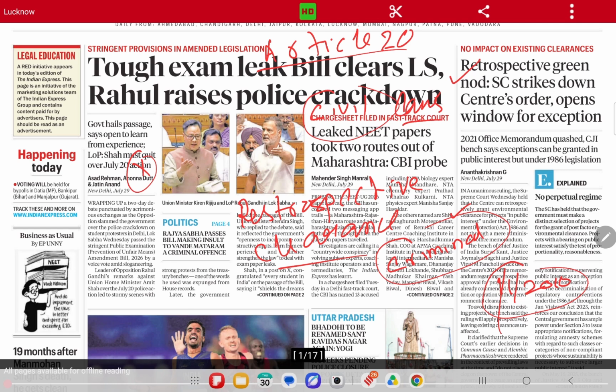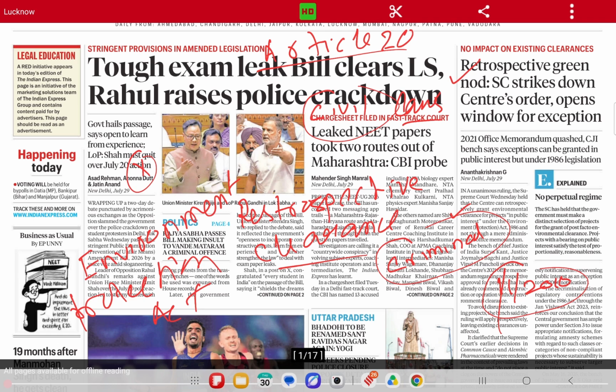Now, talking about this news here, it says that under the Environment Protection Act, the Centre has made certain changes. As per these changes, getting clearance for infrastructure projects has become tougher. Many new criteria have been imposed to obtain the clearance for infrastructure projects.